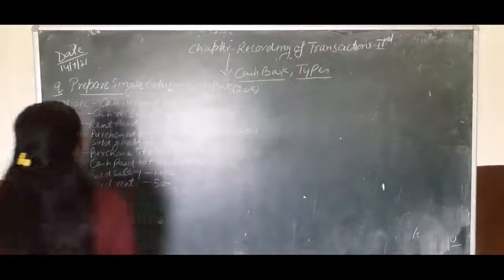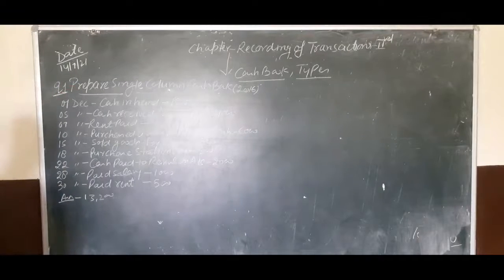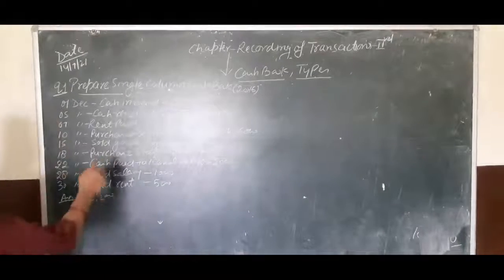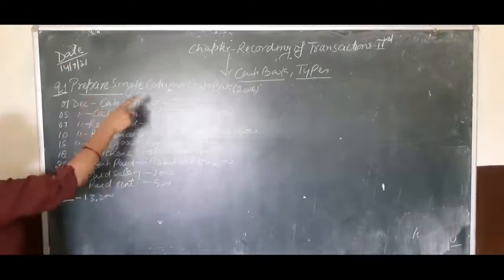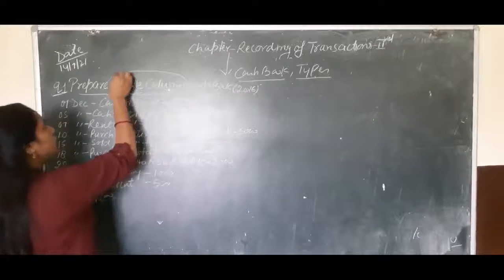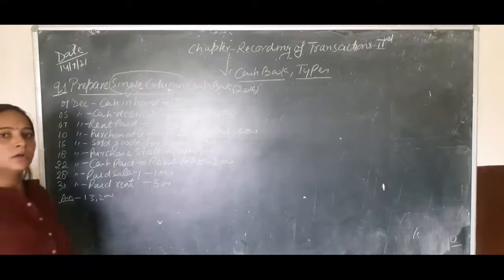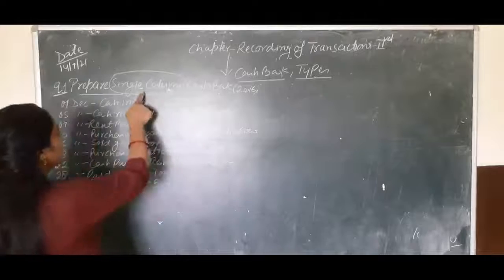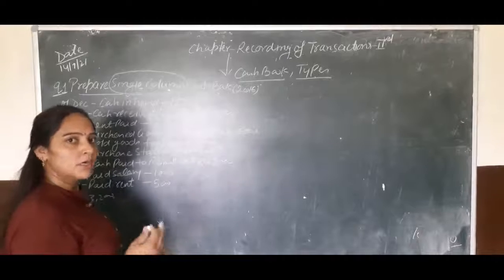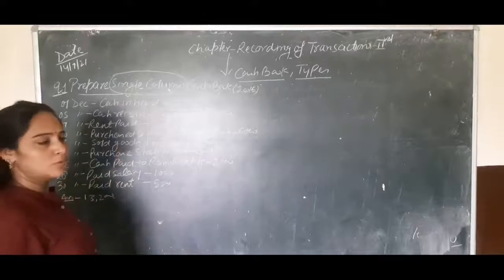So children, now I am explaining question number 1 from your NCERT book. Okay, so if you have any doubt, it will be cleared. So children, the question is: prepare a single column cash book. Every time this statement will be mentioned in your question, which cash book you have to maintain: single, double, triple or petty. So according to this we will follow the format of the single column cash book, or it can even be double or triple or maybe petty. Okay, so now we are preparing the single column cash book according to this question.